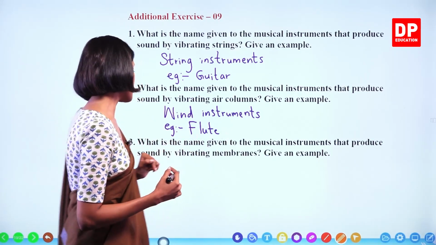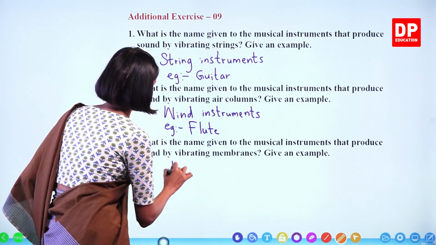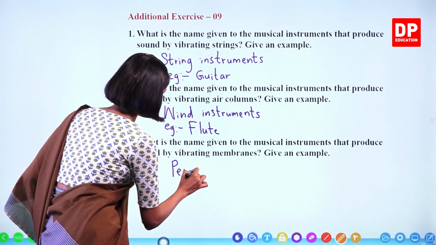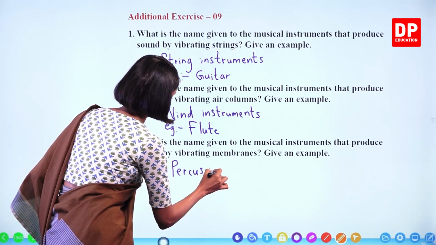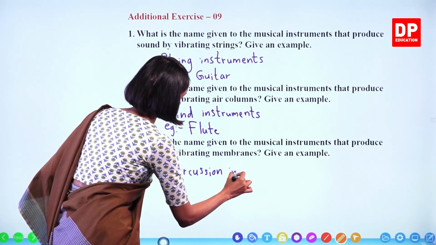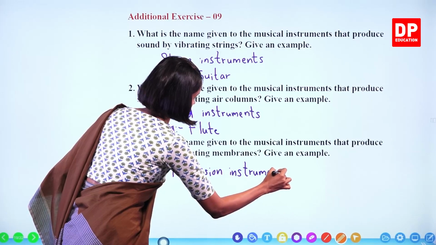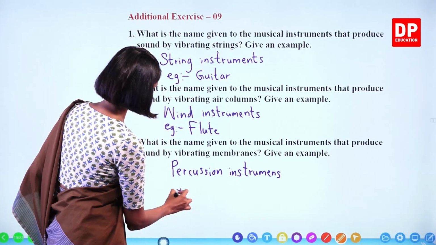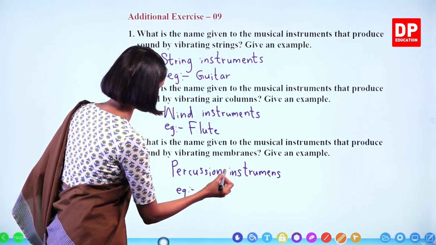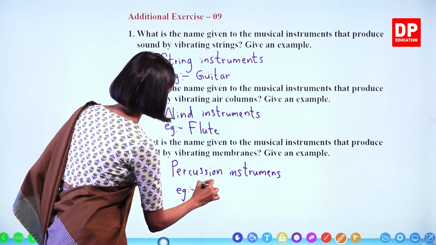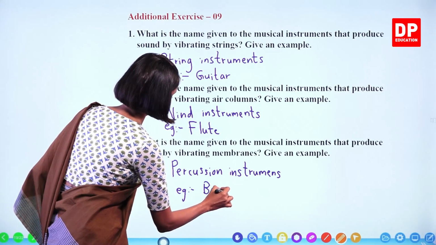Okay, let's write percussion instruments. Give an example. Let's write any type of drum we can write, okay? Bass drum.